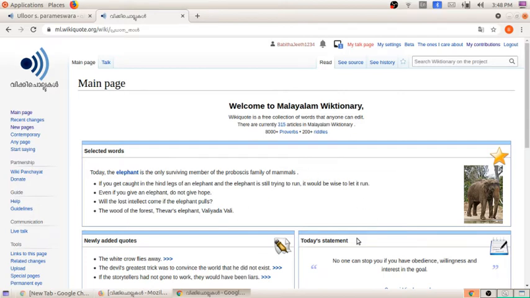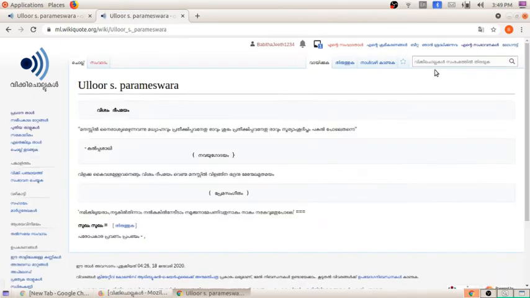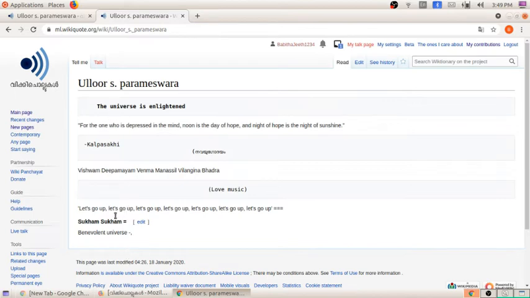If I want to add information to Wikicodes, that is also possible. In the same way as SchoolWiki, if you want to add information, we can add information in Wikicodes also. Here there are already some codes of Ullur. I am searching to see whether any codes are available on the Wikicodes website. We can search in the search option. I am typing the name Ullur. We got the name, and when we search, you can see some of the different codes written by Ullur.